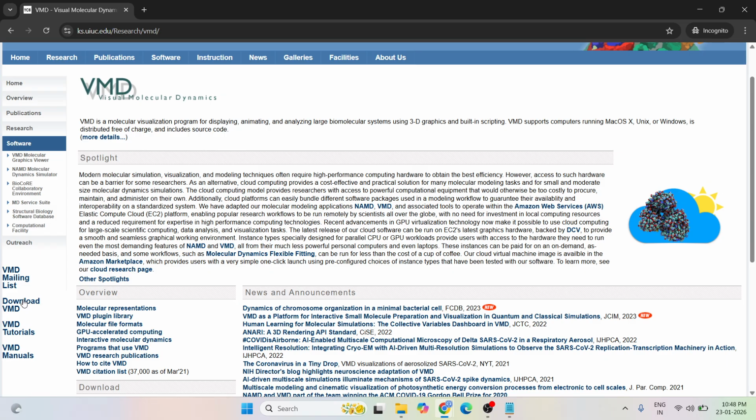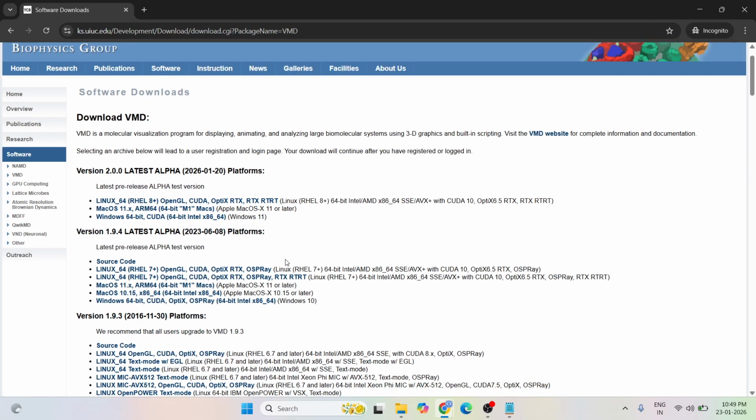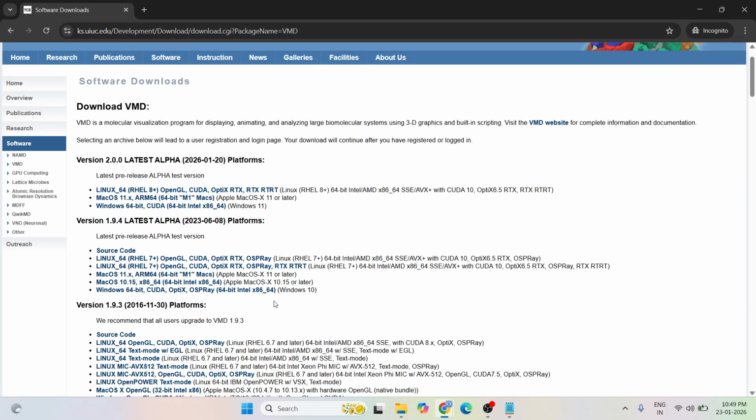At the left side, you can see here, download now. So click here, download VMD. Then if you are a Windows 11 user, you can click here, and if you are a Windows 10 user, you can click here. So we are a Windows 11 user. I will download this version, Windows 64-bit.